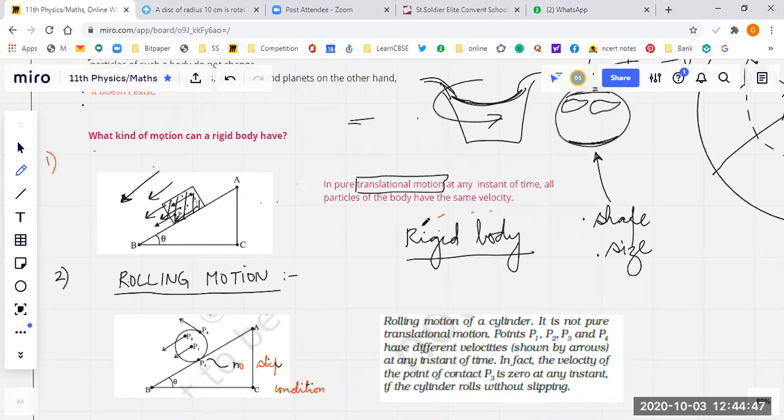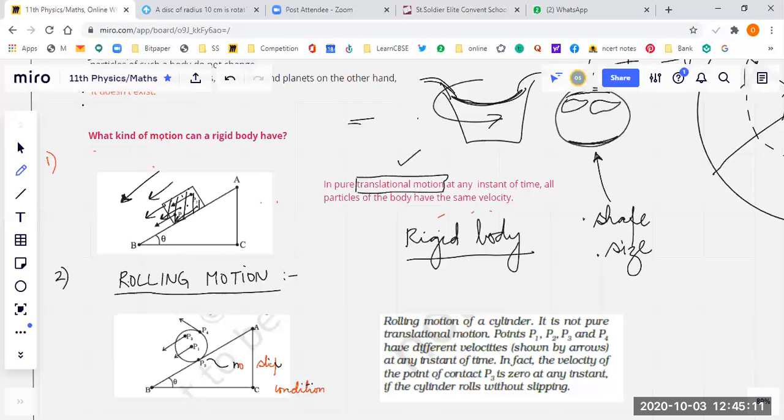This kind of motion is purely translational motion. Very, very basic terms in this chapter. In pure translational motion, at any instant of time, all the particles of the body have the same velocity. Whether they are the particles at the bottom of the body, on the sides, or on the top of the body, all the particles inside or outside have the same velocity.